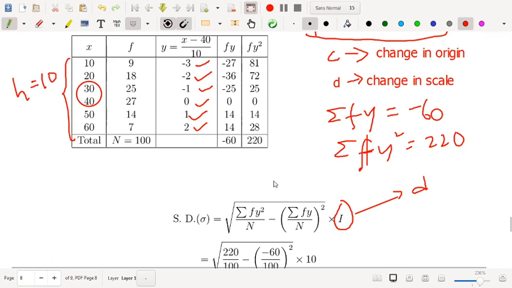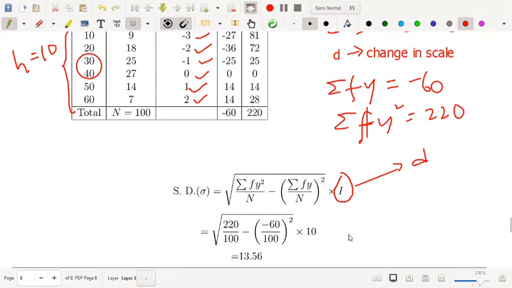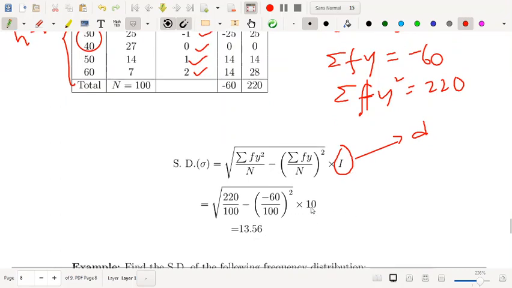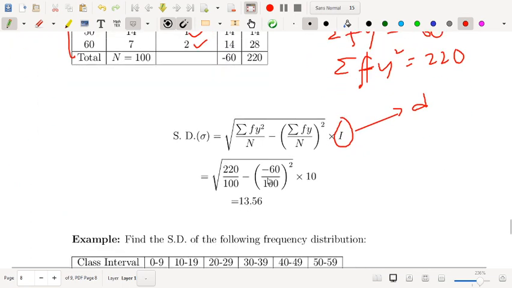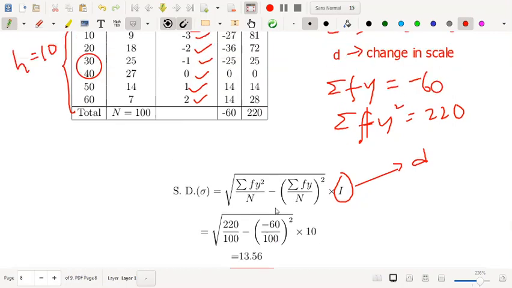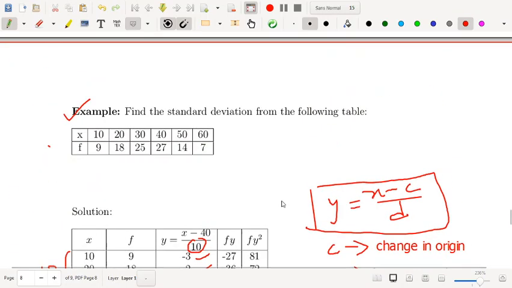That is why there is a change of scale, and standard deviation depends on the change of scale, not on the origin. So that is why there is a multiplication with I, and your I is 10 here, because look at that, your scale is 10. Okay, so finally after calculating the square root, you have to multiply this number with 10, and that will give you the final answer. So I hope this calculation is clear to you.